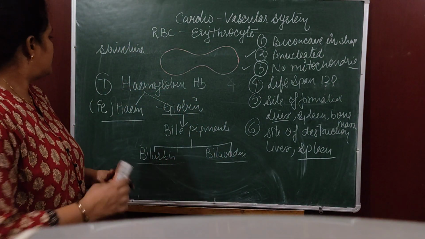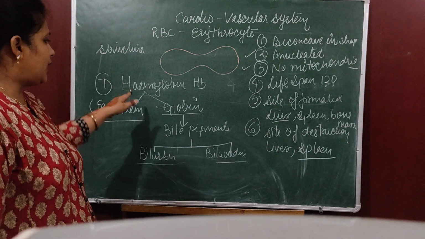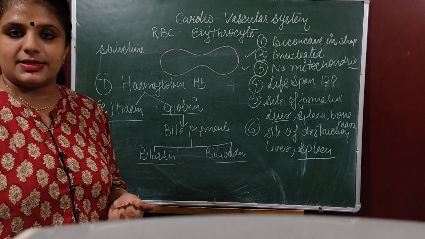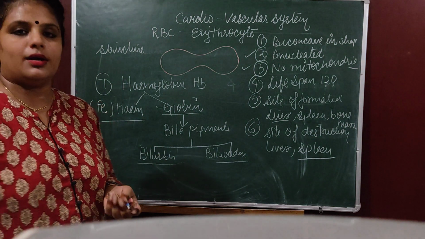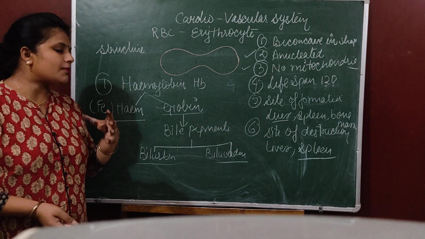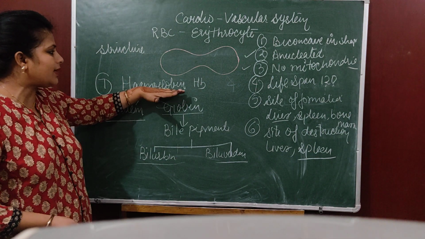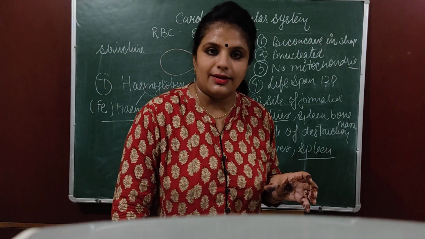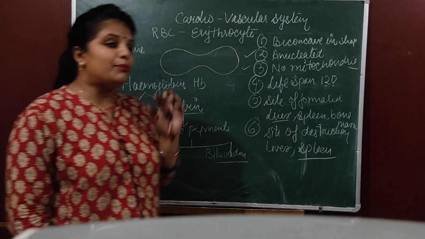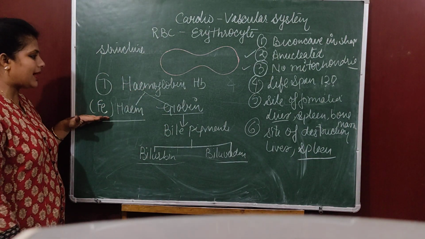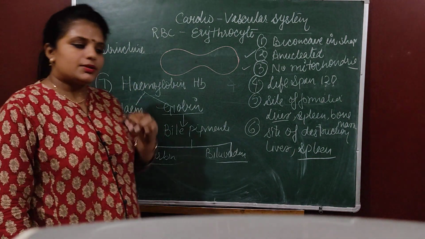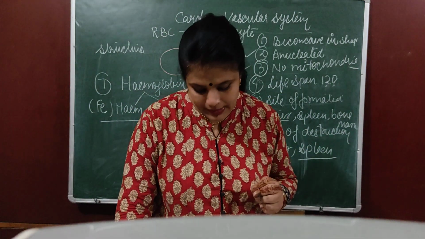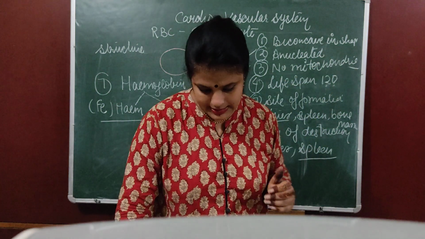Okay, here you can note that blood of insects, cockroach or arthropoda and mollusca, organism of arthropoda and mollusca, they do not have hemoglobin. Instead of hemoglobin, they have hemocyanin. And hemocyanin is a blue pigment because instead of iron, it has copper. So due to presence of copper, it imparts blue color. Okay, so this already we have discussed.